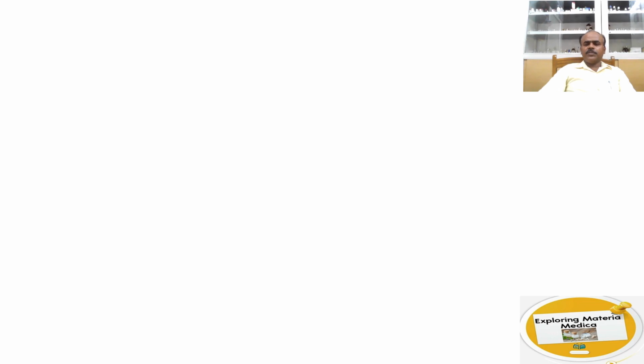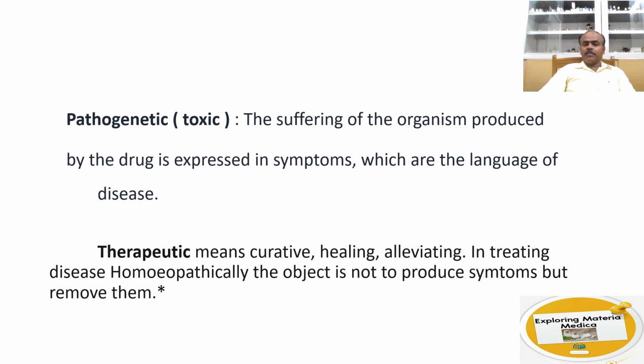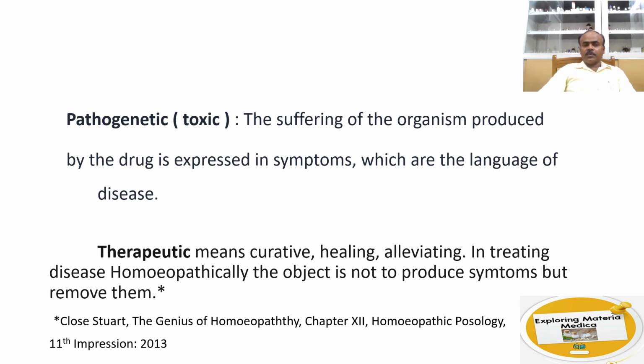After knowing what a physiological dose is, let us know what a pathogenic dose and a therapeutic dose are. Pathogenic, which we can also call toxic, because it produces suffering in the organism, expressed in the form of symptoms, which are the language of the disease, or you can say artificial disease. This we can find in drug proving. The therapeutic dose, which is the curative dose, removes the suffering of the individual without producing any symptoms. That is the therapeutic dose.